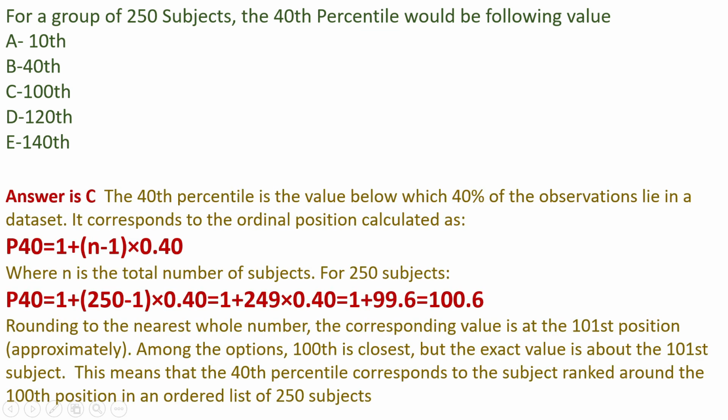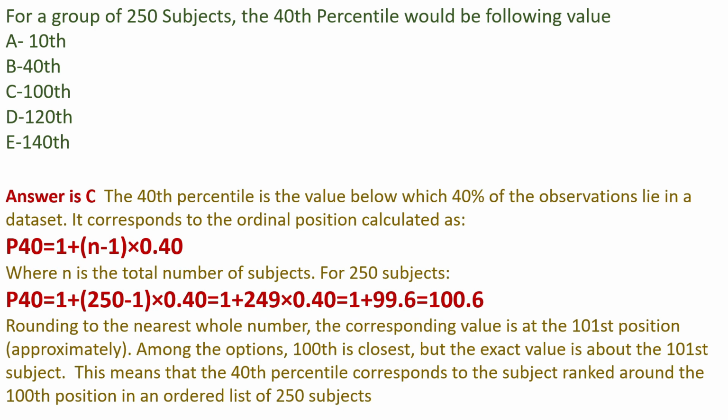For a group of 250 subjects, the 40th percentile is the value below which 40% of the observations lie in a dataset. It corresponds to the ordinal position calculated as P40 equals 1 plus n minus 1 times 0.40, where n is the total number of subjects.